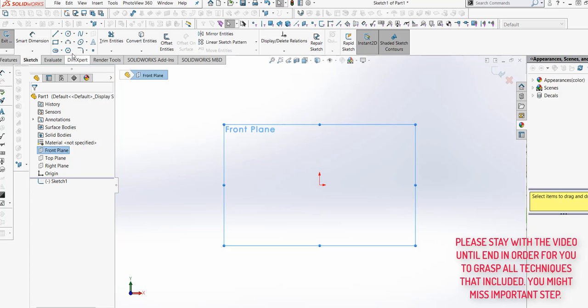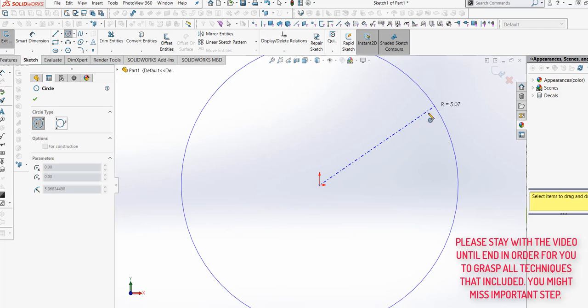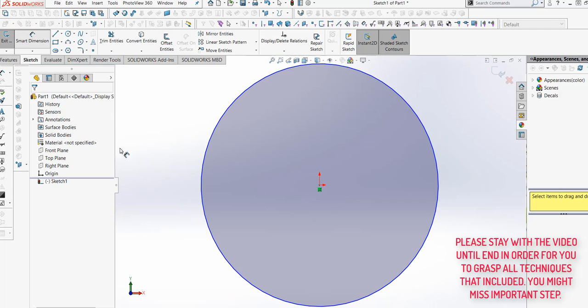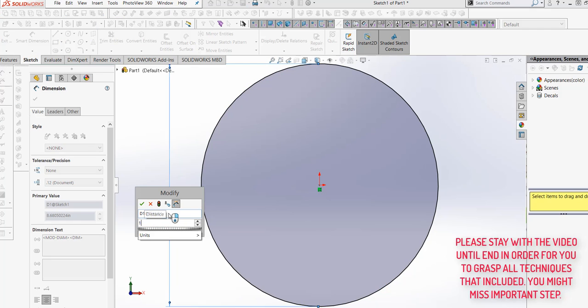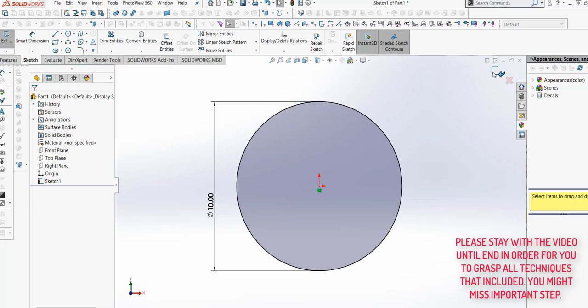Let's say we make a circle, and the dimension will be 10 inches. Regenerate the model with the current value, then press save current value and exit the dialog box. Then press OK, and exit the sketch.